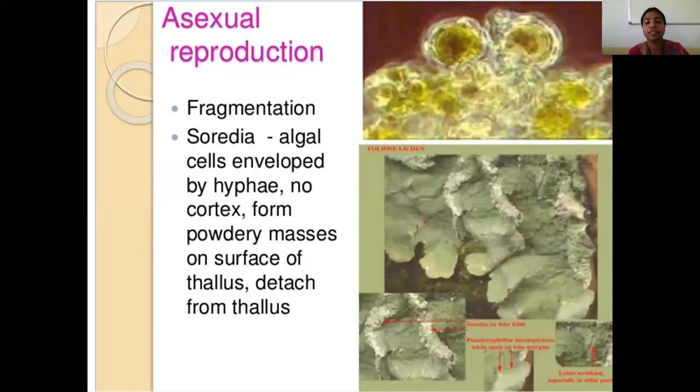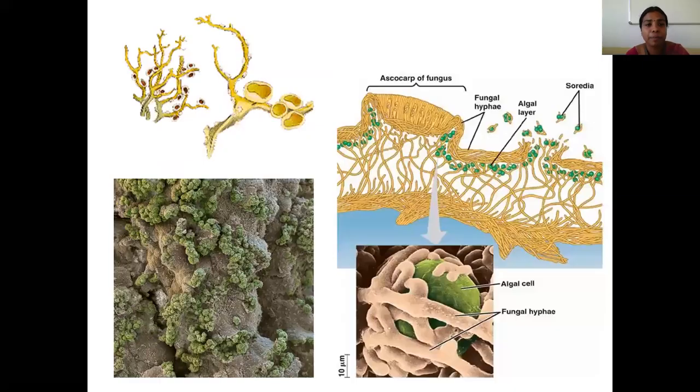So for vegetative reproduction, I told you, first is by fragmentation. This is how, from the lichen thallus, if it accidentally breaks, each fragment, when it falls on a suitable substratum, can grow into a new lichen thallus by the process of fragmentation. This is one mode of vegetative reproduction.